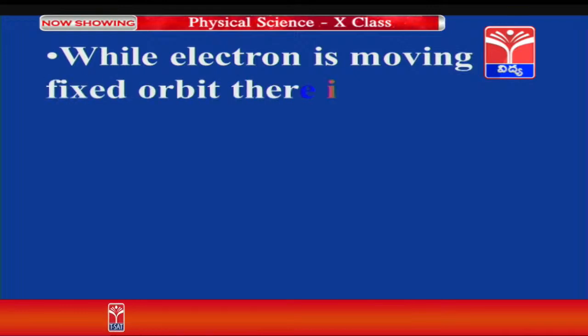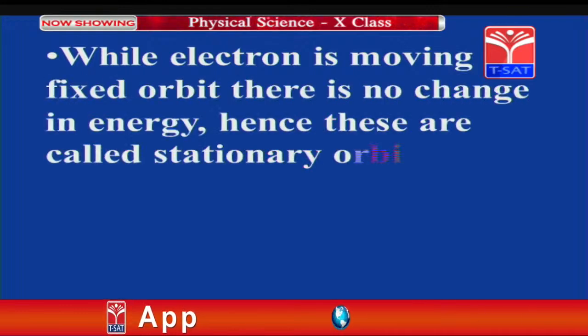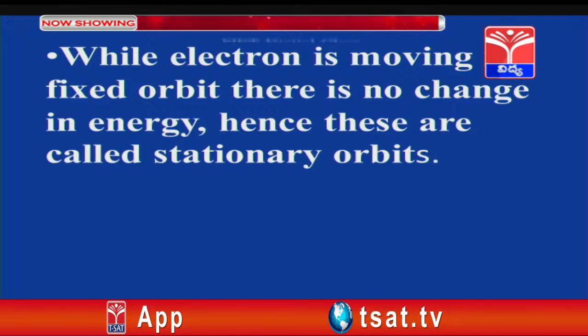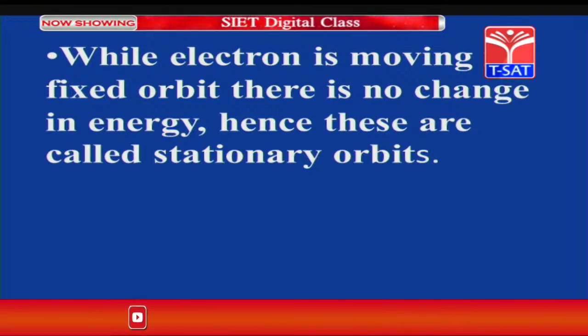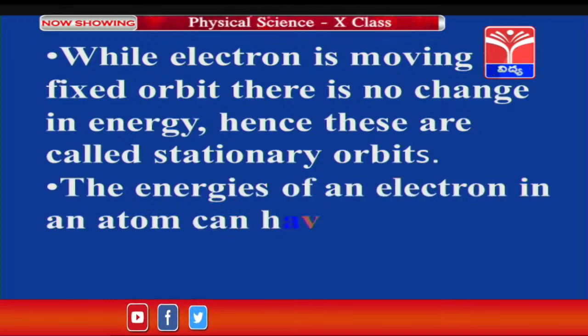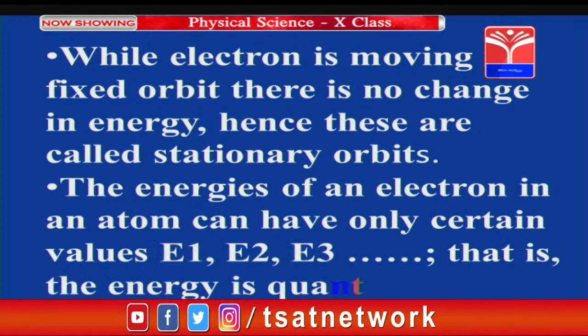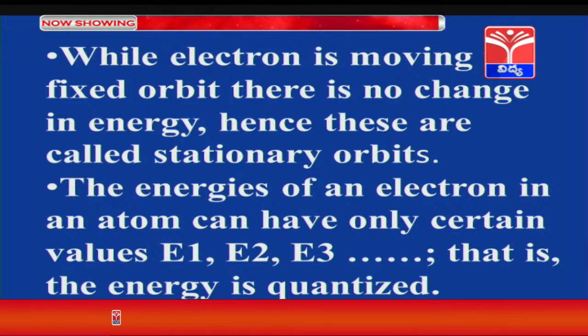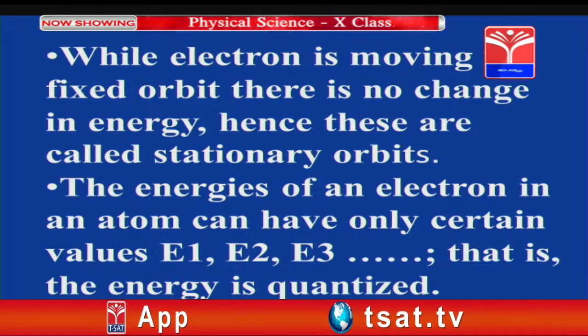While an electron is moving in a fixed orbit, there is no change in the energy, hence these orbits are called stationary orbits. The energy of an electron in an atom can have only certain values like E1, E2, E3 and so on, that is, the energy is quantized.